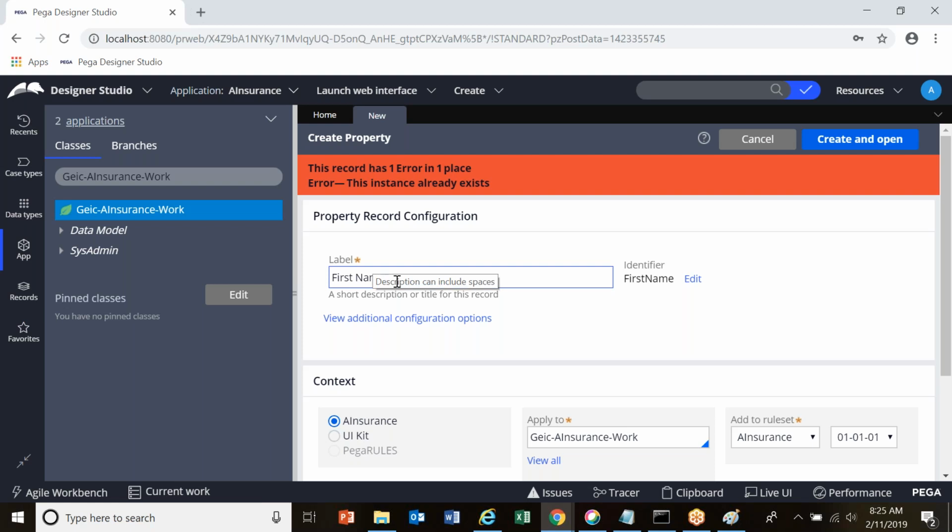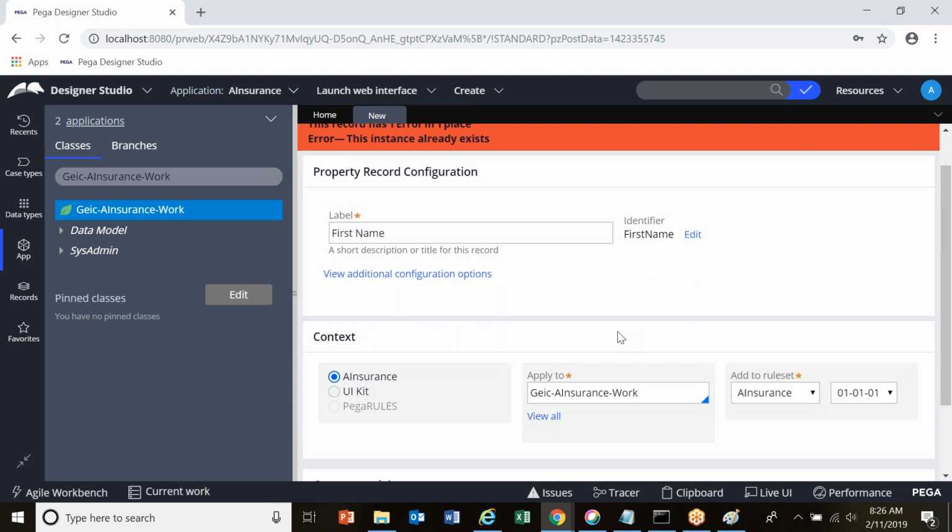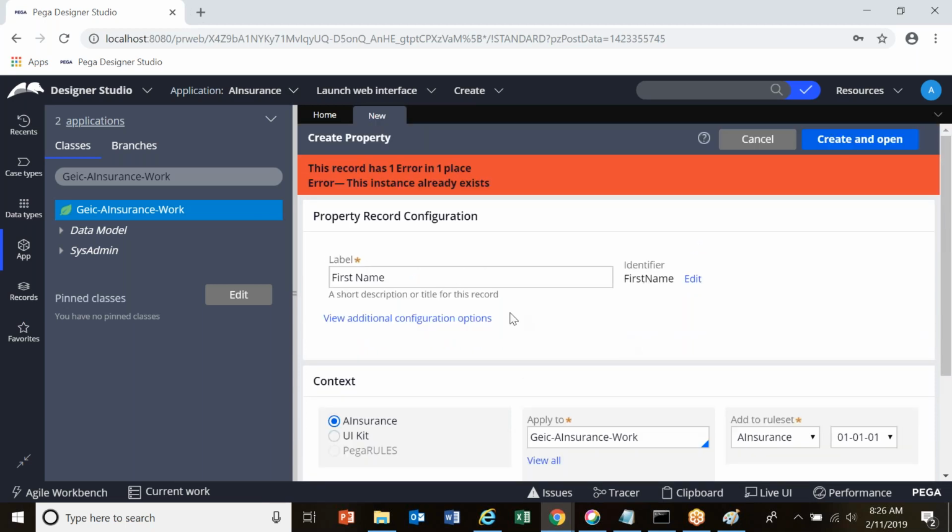Do I need to select A Insurance when I open it, or does it automatically open the first one? Last day we created the class A Insurance. Now when you open the Pega designer, it came to A Insurance directly.